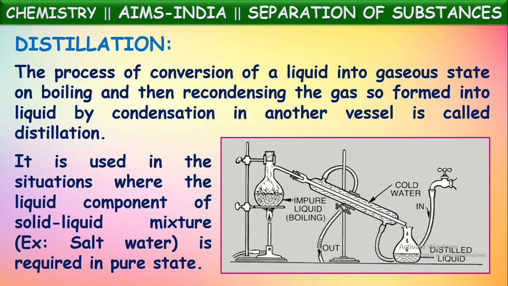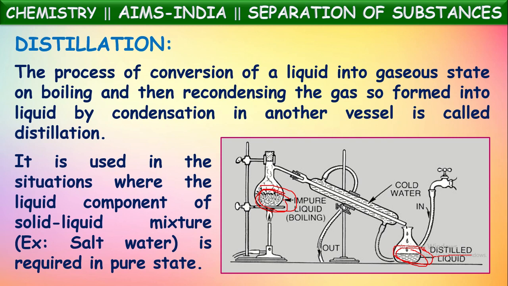After continuously doing like this, complete water present in this mixture will be converted into gaseous form and will be collected here after condensation. Here it will remain as completely solid substance. So pure liquid water will be collected here. Okay, this liquid collected here is called distilled liquid. It will be in the purest form. If it is a salt water mixture, then here distilled water will be collected and the salt will remain in this. This technique is called distillation.